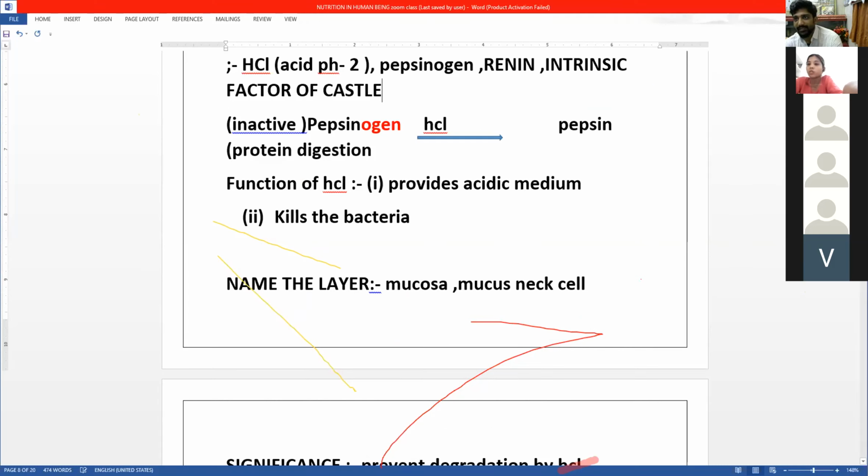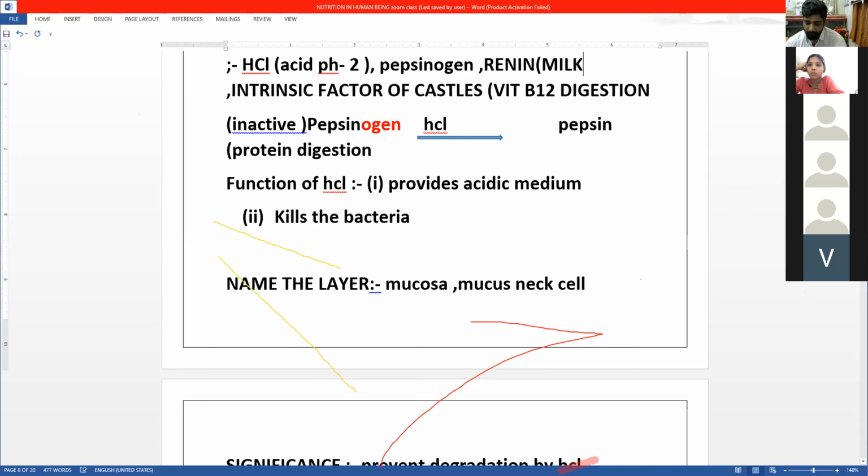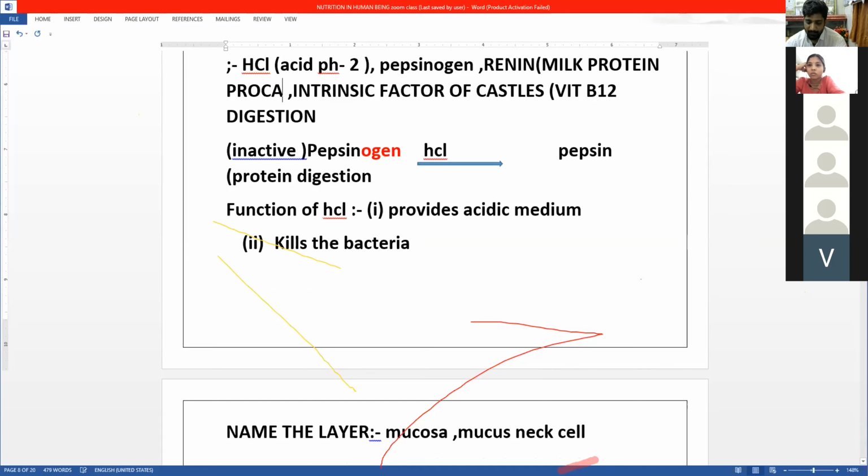So renin digests the milk protein. Intrinsic factor is the one which helps in vitamin B12 absorption. So intrinsic factor of Castle helps in vitamin B12 digestion. Renin helps in digestion of milk protein, that is procasein. This is the milk protein which is digested by renin.